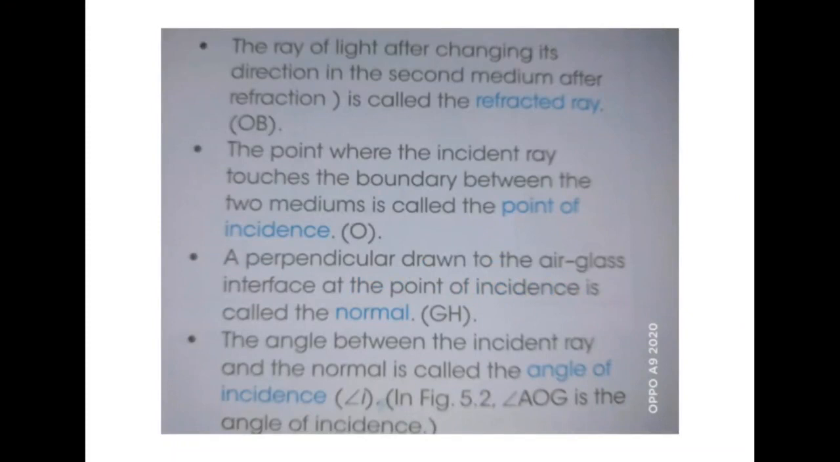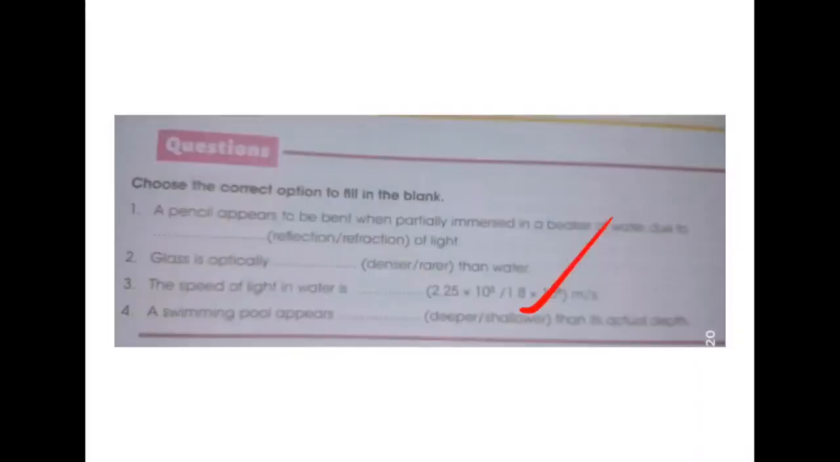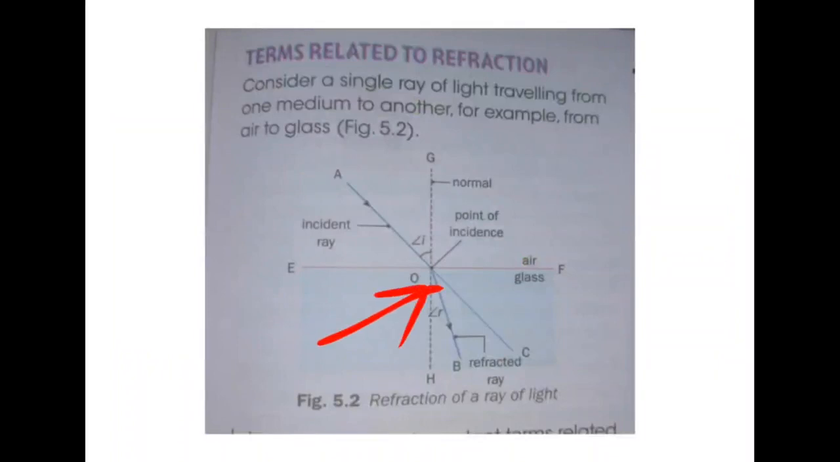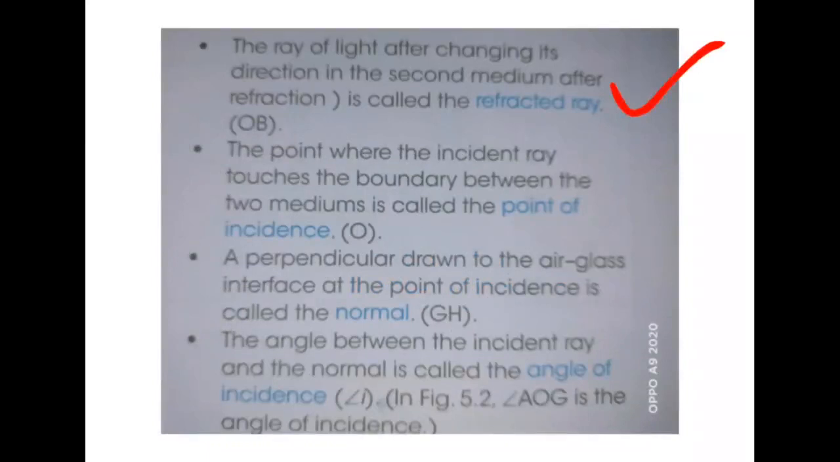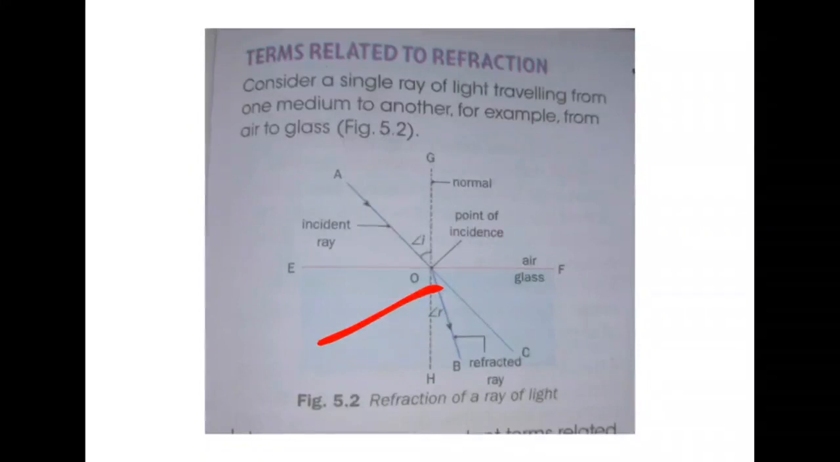Next, refracted ray: the ray of light after changing its direction in the second medium after refraction is called refracted ray. Point of incidence: the point where the incident ray touches the boundary between the two mediums. So this point I was talking about, that means point O is the point of incidence. A perpendicular drawn to the air glass interface at the point of incidence is called normal, or you can say a perpendicular line passing through point of incidence O is called normal.